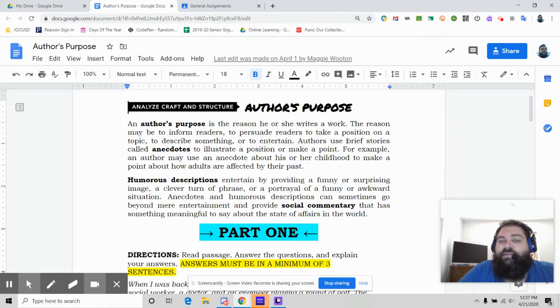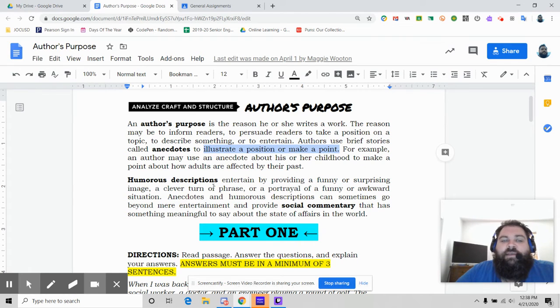An anecdote is a brief story that will illustrate a position or make a point. Whenever you read and the author, or somebody in that piece, is telling a story to make a point, or if you've ever done that in your life, you're telling an anecdote. There will be a couple anecdotes in part one and part two.